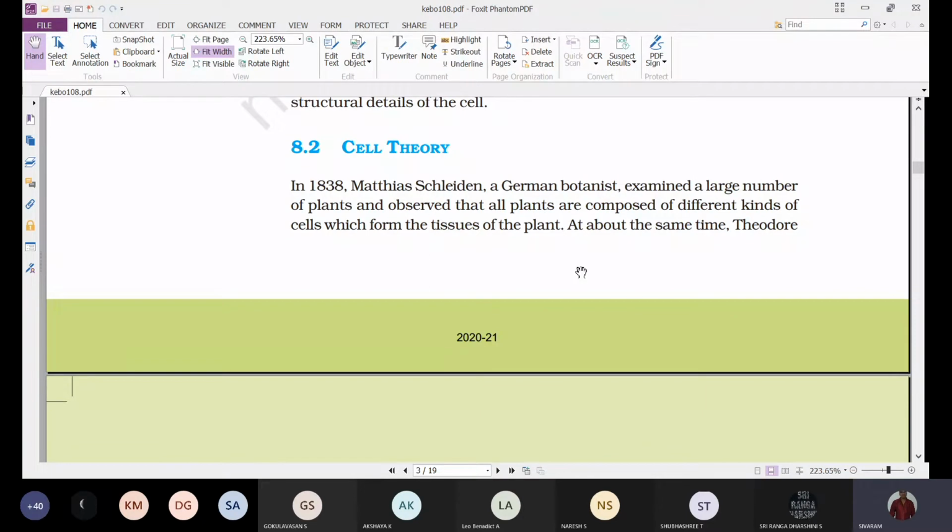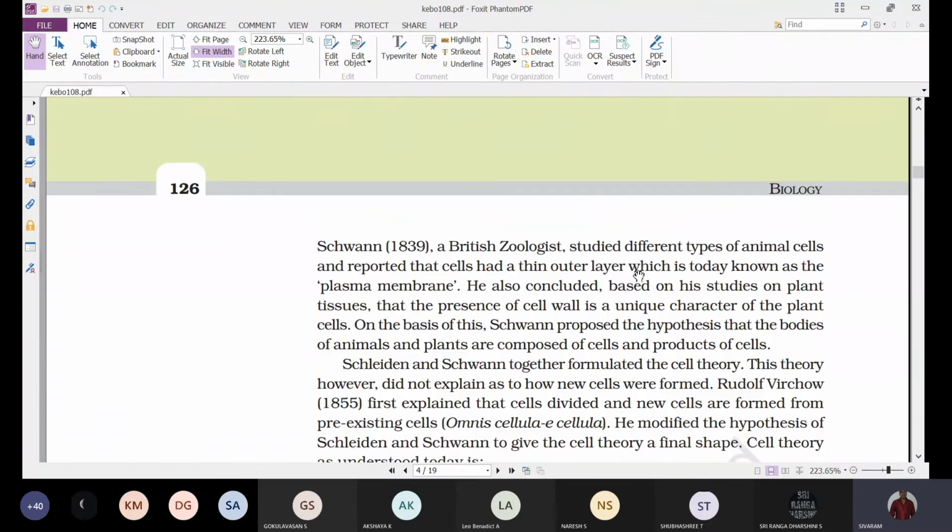At the same time, during the same period, like 1838 and 1839, another scientist, Theodor Schwann, a British zoologist, studied different types of animal cells in the year 1839 and reported that cells had a thin outer layer which is today known as the plasma membrane.